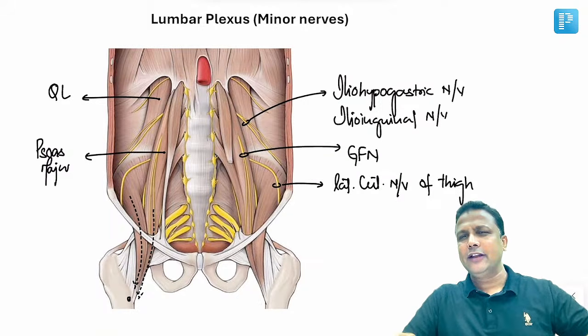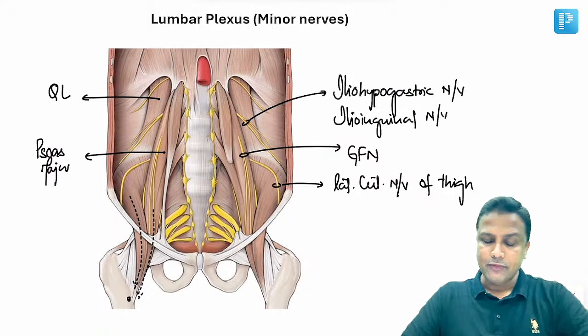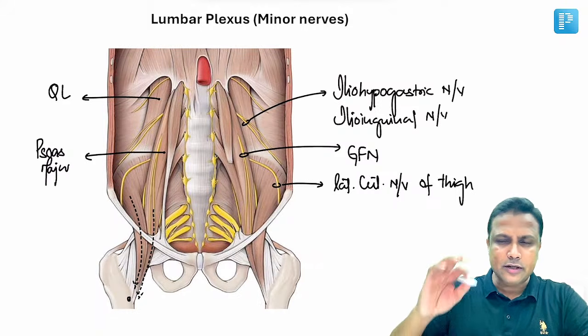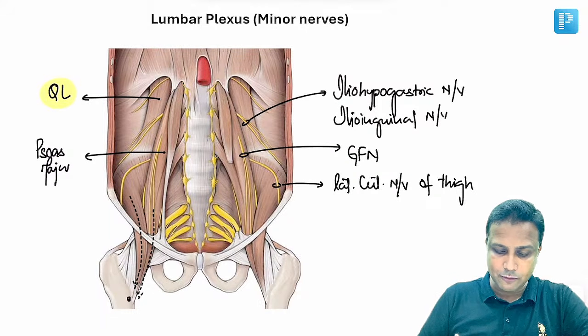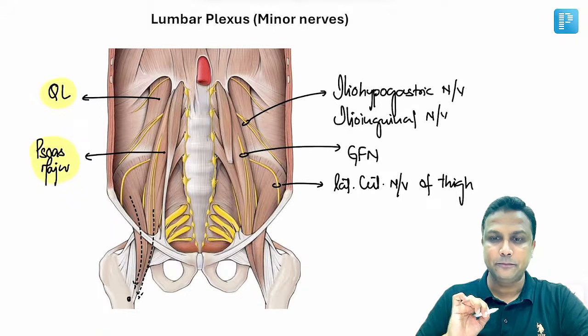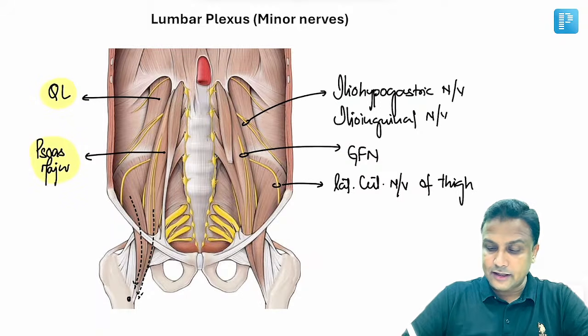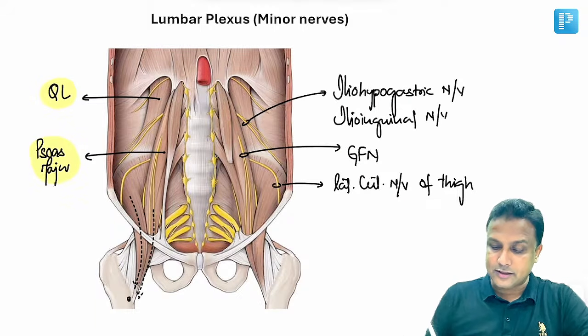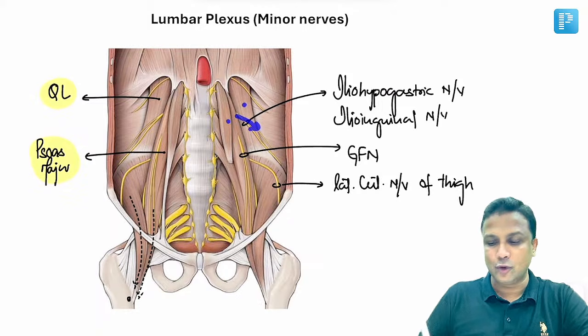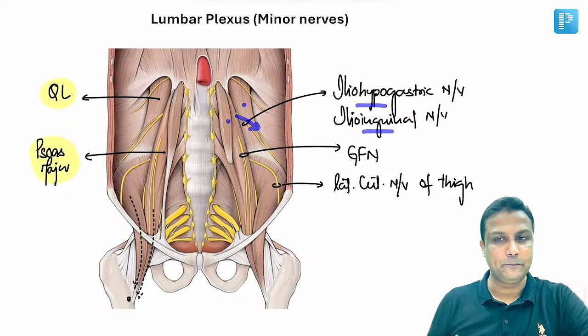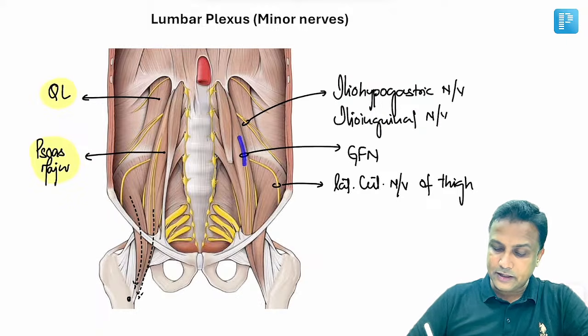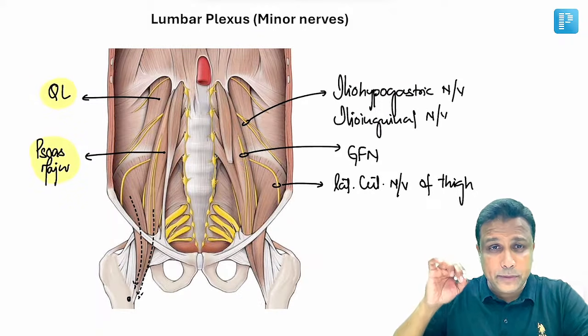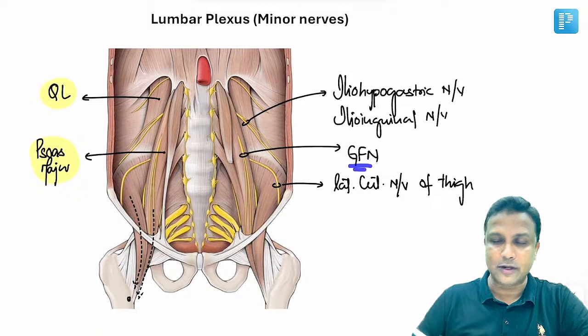Now how to identify these nerves? I want all my students to just remember these two muscles here. One is quadratus lumborum, another one is psoas major. Now observe very carefully. There will be two nerves coming out in between the muscles. They come out from between these two muscles, so this nerve will be iliohypogastric, ilioinguinal. Can you see one nerve which is piercing psoas major? It is piercing psoas major and this will be the genitofemoral nerve.